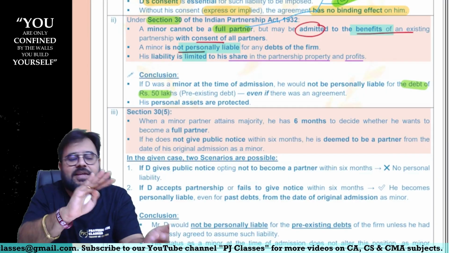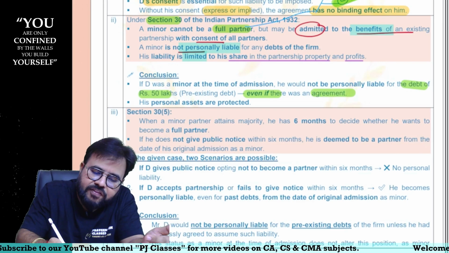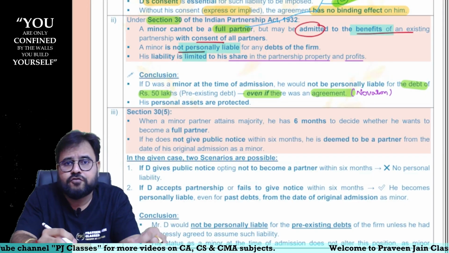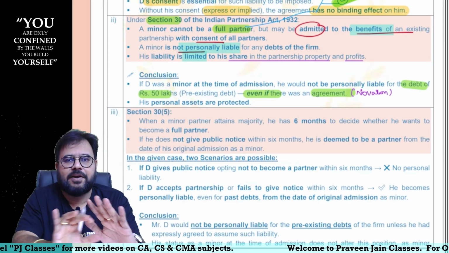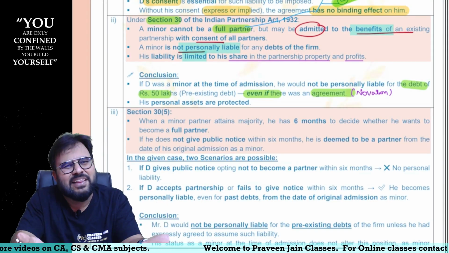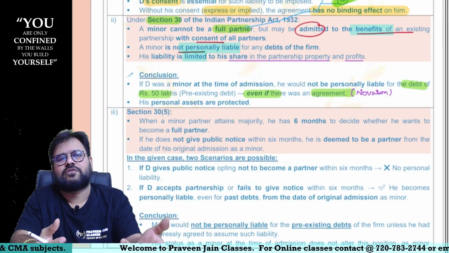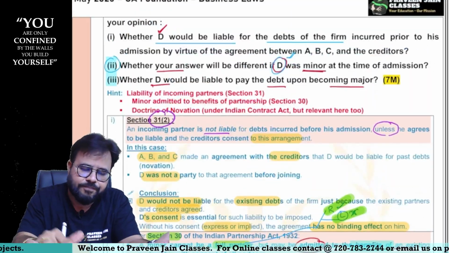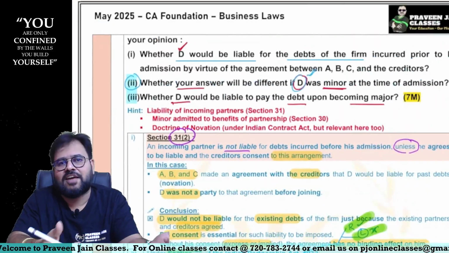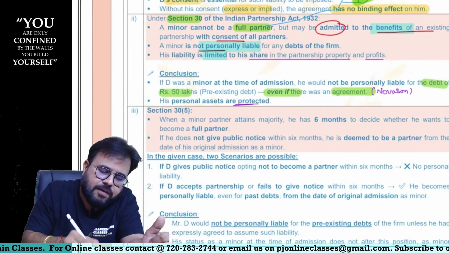Correct? It is a pre-existing debt, sir. Even if there is an agreement, in other words, even if there was a novation, even if it was told that he is going to accept the liability, still a minor will never accept the liability. In other words, a minor does not have the capacity to contract, sir. Then why outsider? Who is this outsider, sir? Creditors, correct. Why creditors? You are entering into a contract with such a type of person, sir. Not allowed, sir. Hence, his personal assets are protected, sir.